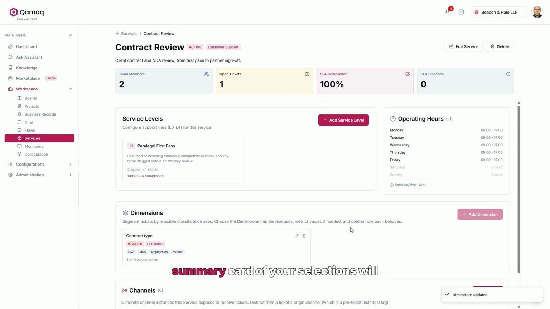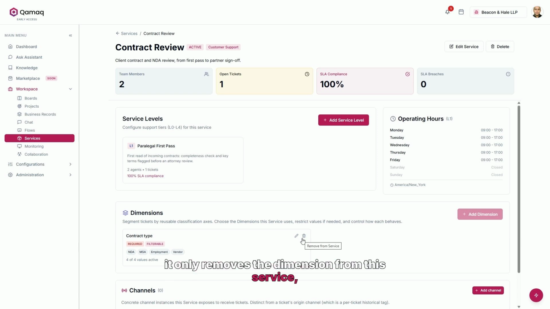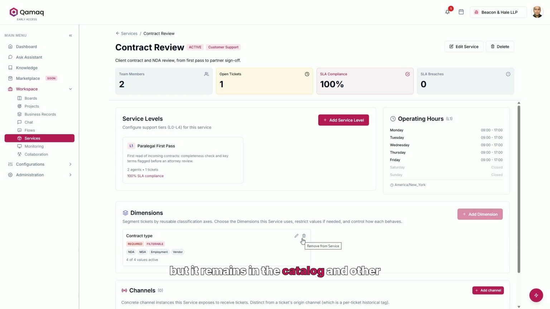The summary card of your selections will then be attached, displaying the dimension name, the labels you activated, the values it offers, and whether they are currently active. Using the icons on the right, you can either edit it or remove it from this service. Be careful with the last option, because it only removes the dimension from this service, but it remains in the catalog, and other services will still keep it.